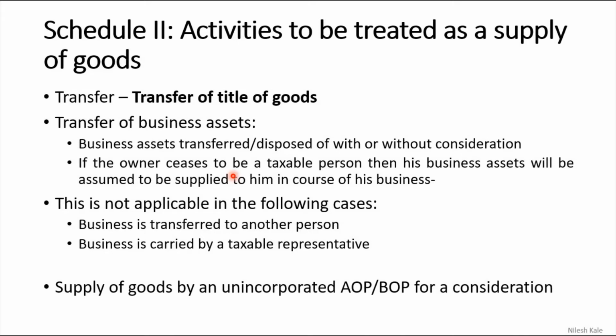Due to some reason, there are several other reasons, we will see all these reasons in the registration chapter, there are some reasons where registration is taken away or is given up by the person. Now in that case, when the registration is taken away, then the owner ceases to be a taxable person. The owner need not pay the taxes. Then his business assets will be assumed to be supplied by him. Then it will be assumed that business assets are still transferred by the owner only, and therefore the owner still has to pay the taxes.